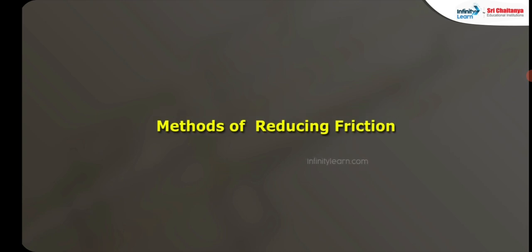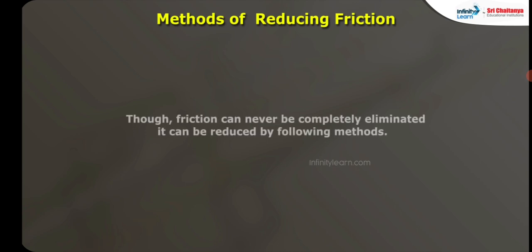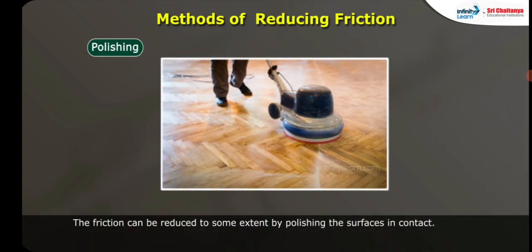Methods of reducing friction. The friction can never be completely eliminated. It can be reduced by following methods. 1. Polishing. The friction can be reduced to some extent by polishing the surfaces in contact.